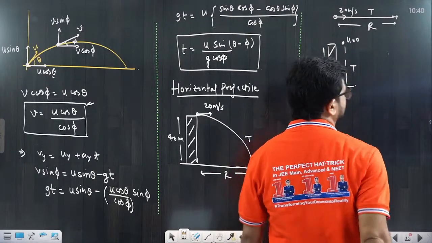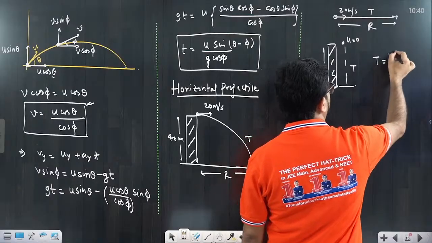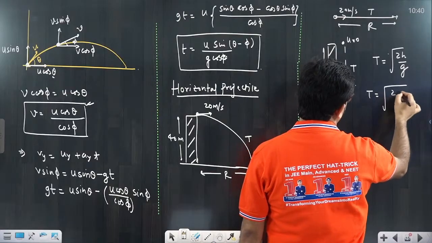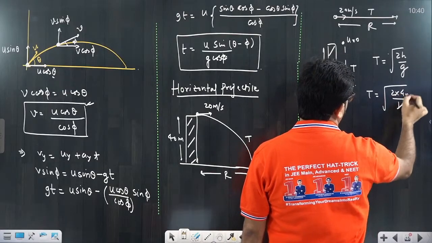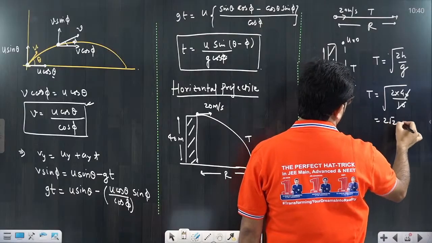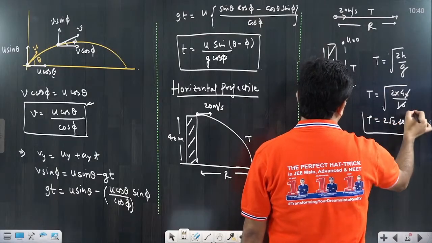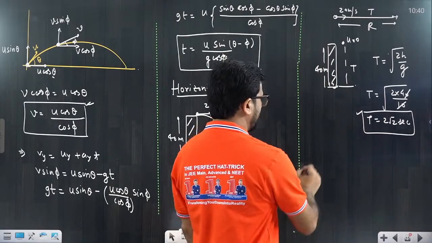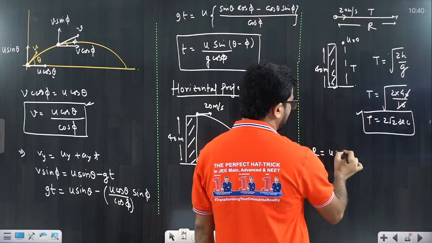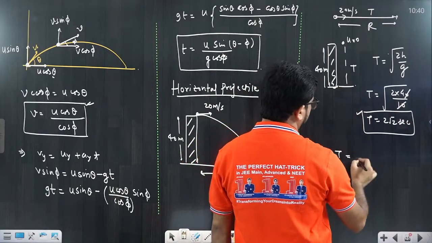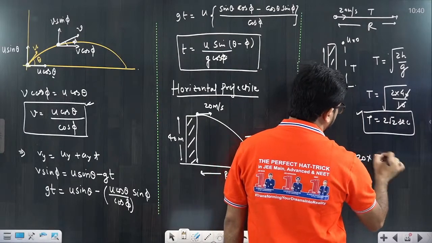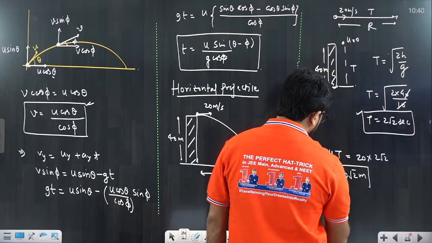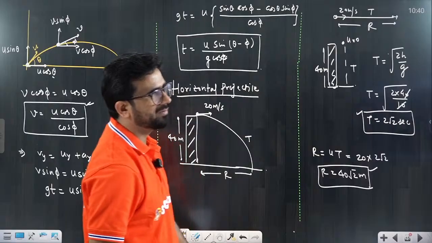So this is the time of flight. What is the time of flight? Everyone knows t equals under root of 2h by g. So you can put t equals under root of 2 into 40 divided by 10. If you cancel it, that would be 2 root 2 seconds. So this is the time of flight. If you know the time of flight, using it we can calculate the range. The range would be very simple: horizontal velocity multiplied by time of flight. Horizontal velocity is already 20, so 20 into 2 root 2. That would be 40 root 2 meter. That's the range.